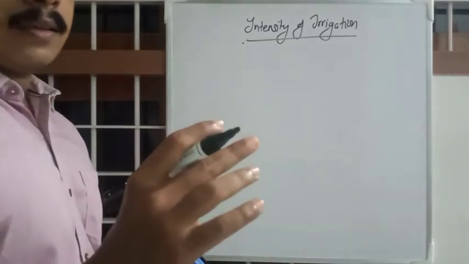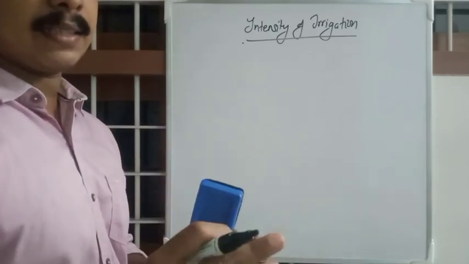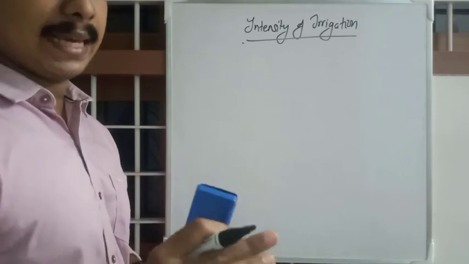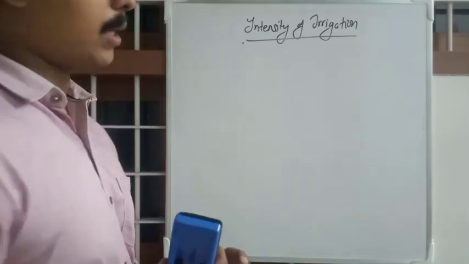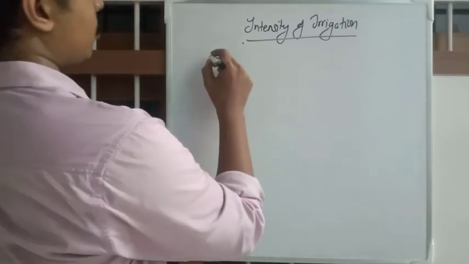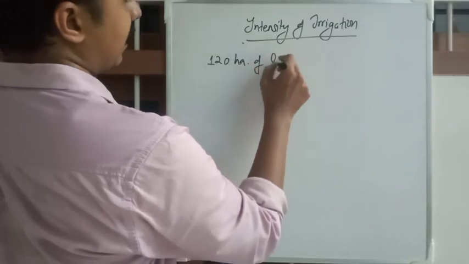To state simply, it is the percentage of land, total land or CCA, where that particular crop is cultivated. For example, suppose you have 120 hectares of land.